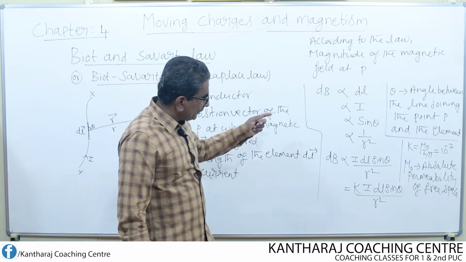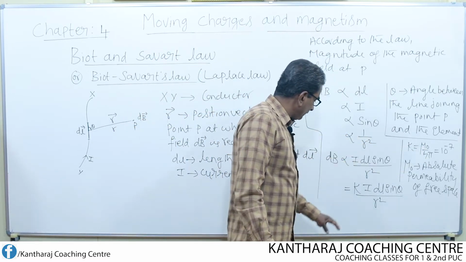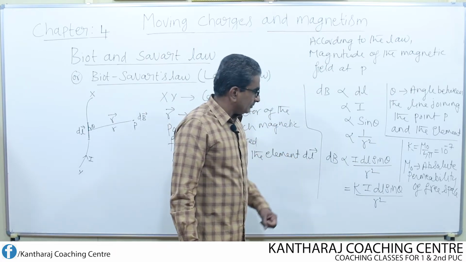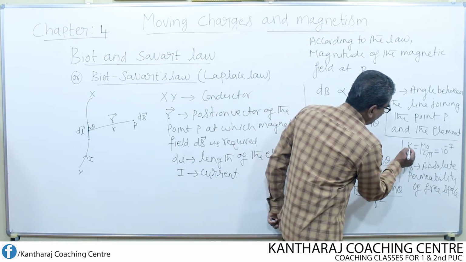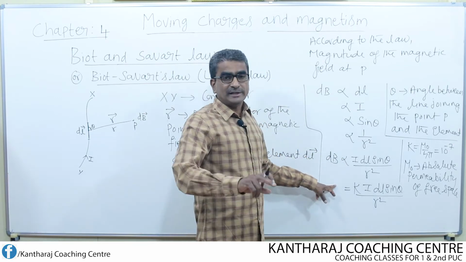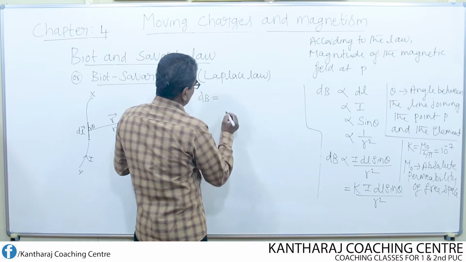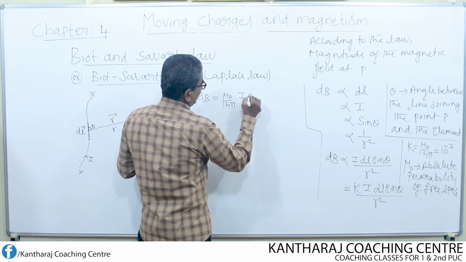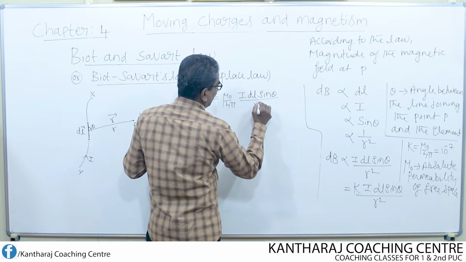So, if I substitute k equal to mu naught over 4 pi in this equation, what do we get now? This equation turns into dB equal to mu naught over 4 pi, I dl sin theta divided by r square.